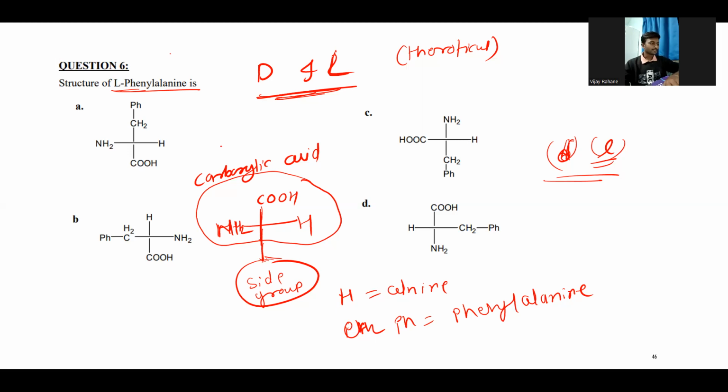For us, we just need to focus on the stereochemistry. So first we need to understand the structure of phenylalanine. In phenylalanine, the side group will be CH2Ph, right?